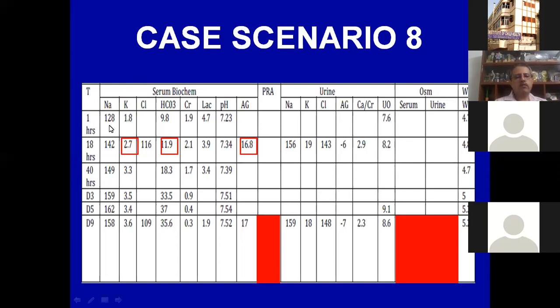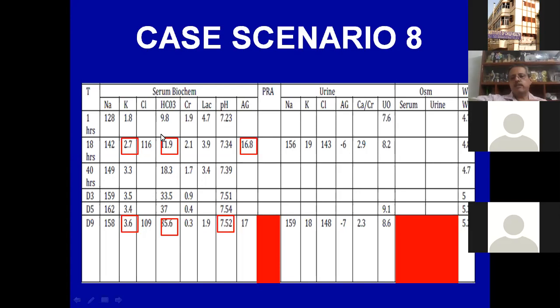But sodium, which was initially low, has now gone up to 142. If you look at the trend, slowly the sodium went on rising, potassium remained hypokalemic, and the child who had initially presented with hypokalemia and metabolic acidosis became metabolic alkalosis.